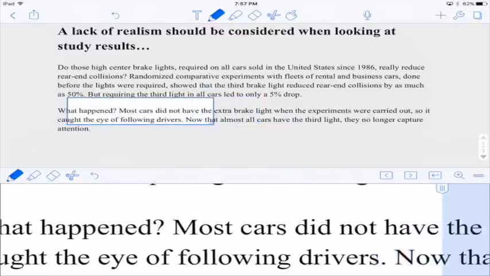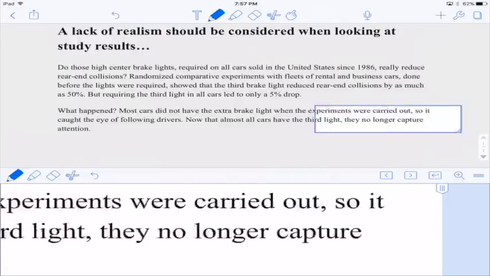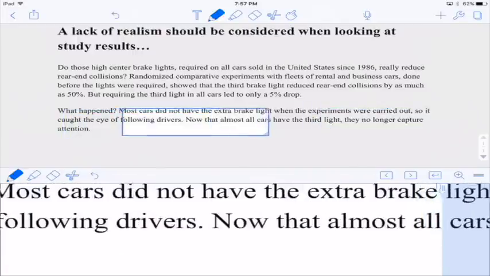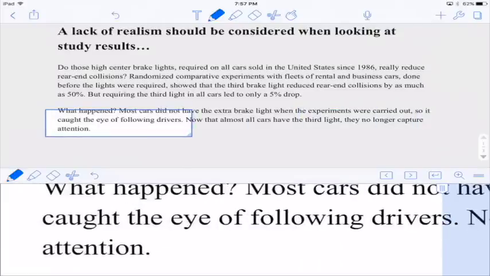Well, most cars did not have the extra brake light when the experiments were carried out, so it caught the eye of following drivers. Now that almost all cars have that third light, they no longer capture the attention.